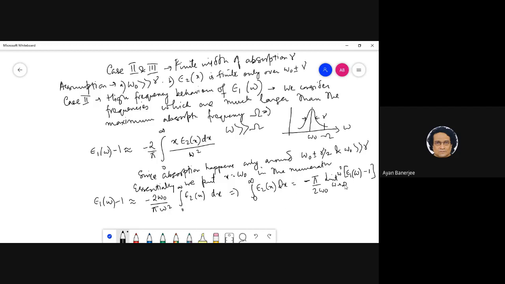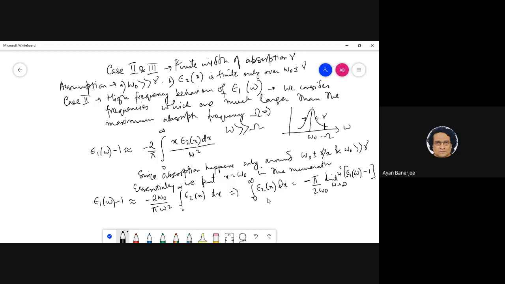Basically this is saying that the dispersion at very high frequencies is essentially going to tell me the absorption at a lower frequency, provided of course that the absorption happens over a narrowish line width.